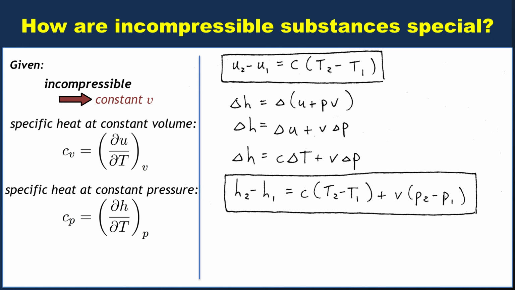So once again, if you need to know the specific enthalpy difference, all you need to measure are the pressure difference and the temperature difference, know the specific volume, which is constant, and know the specific heat. Generally speaking, things like pressure, temperature, specific volume are direct measurables. They're pretty easy to get at. Things like internal energy and specific enthalpy, those are tough to directly measure, but you can infer them immediately from knowing these other things in an incompressible substance. That's pretty nice.